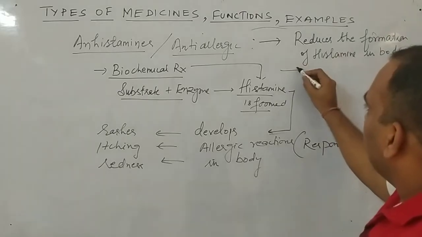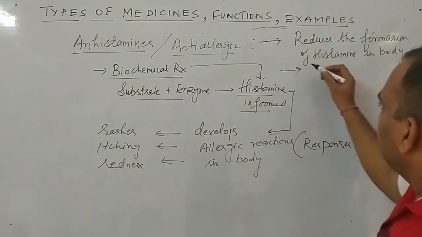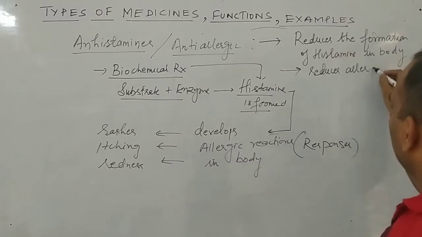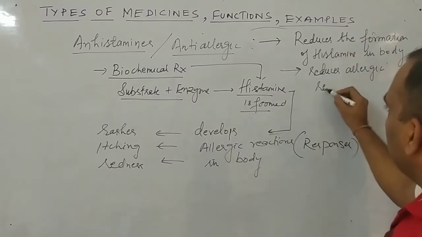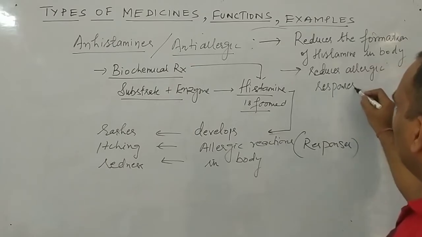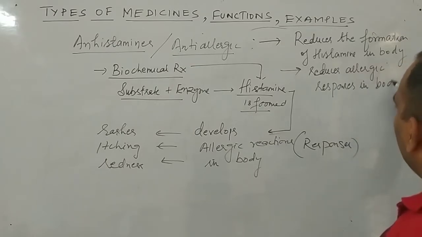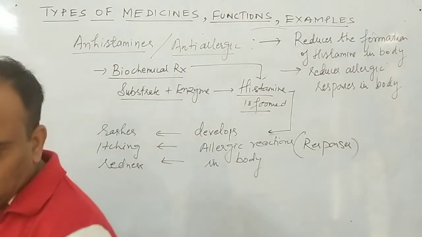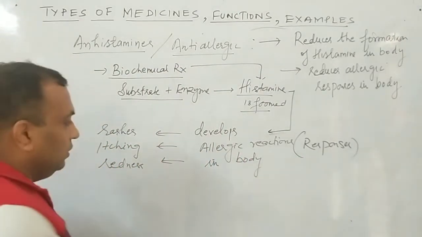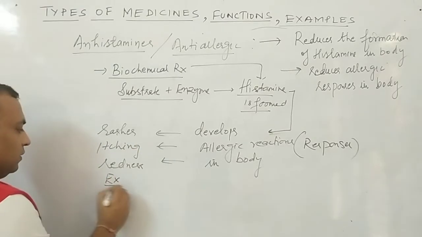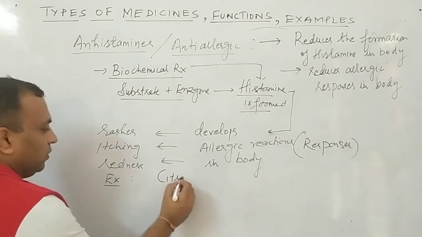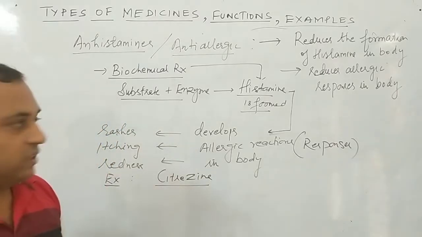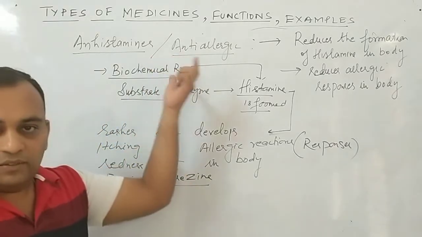You can also write one more definition, which reduces allergic responses in the body. Clear to all of you? Now as far as examples are concerned, one of the common examples is cetirizine. You know about cetirizine? Clear? It is the most common antihistamine that we are using.